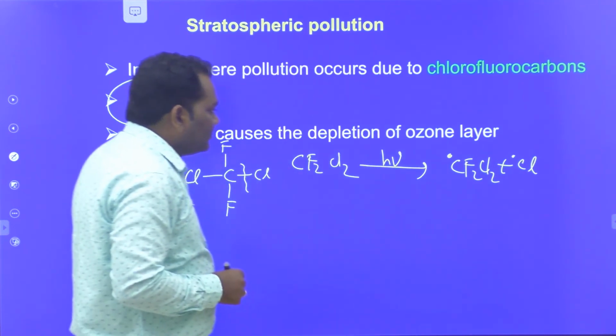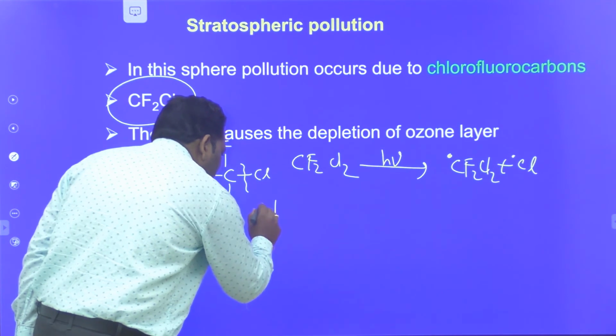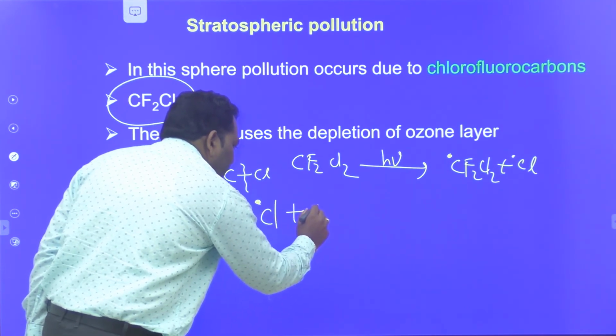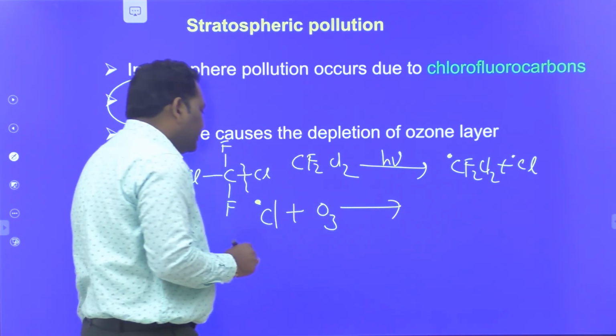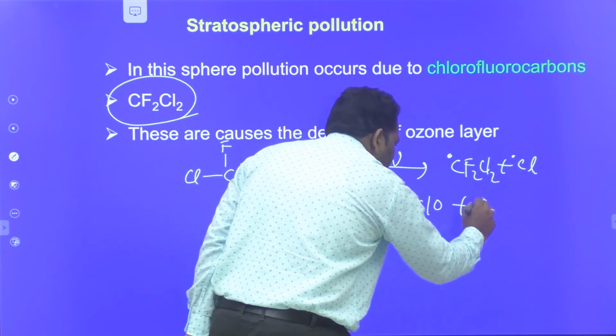The chlorine radical reacts with ozone, O3, the formula of ozone, and forms ClO plus O2.